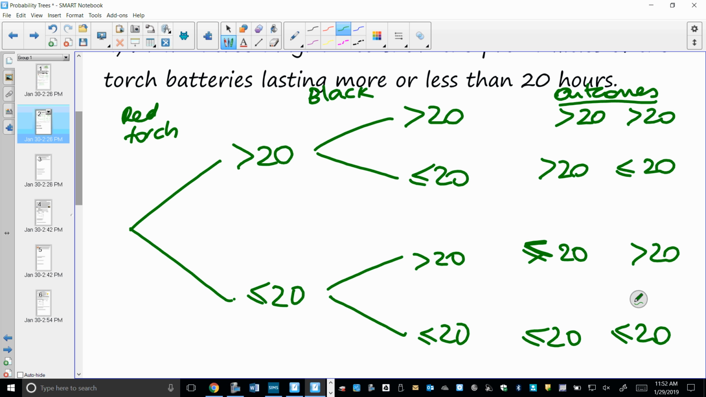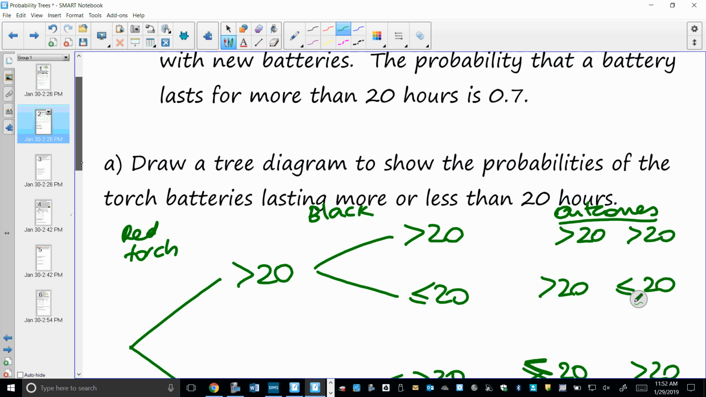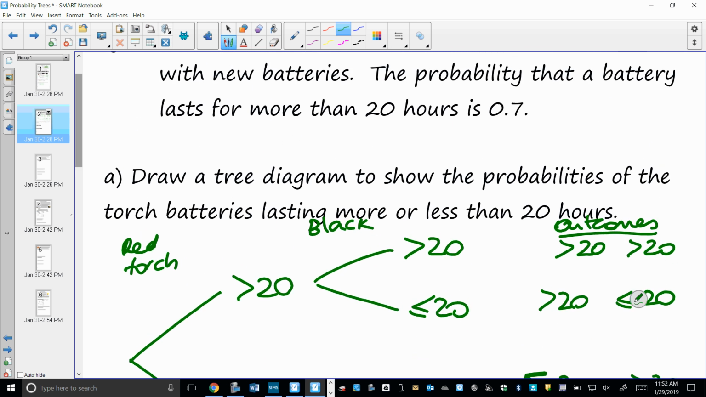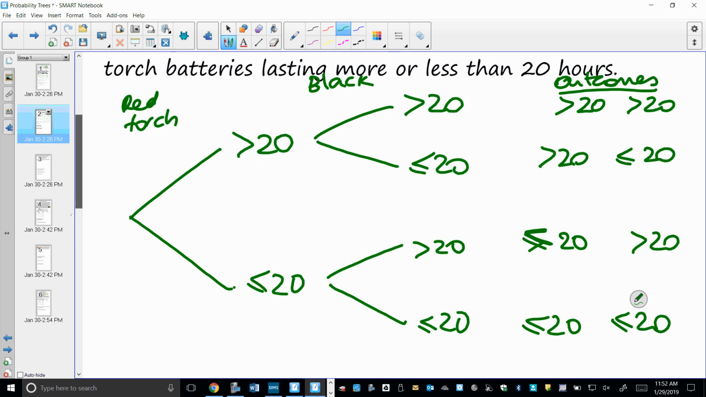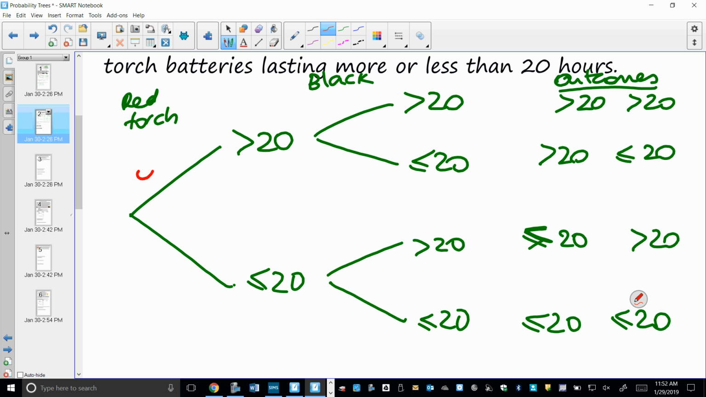So we have 4 different options, but they're not all equal probability because they told us more information. They said that the probability that it lasts for more than 20 hours is 0.7. So on each of the branches that it has more than 20 hours, we're going to type 0.7. And what am I going to write on the other branches? 0.3. Why? Because they add up to 1.